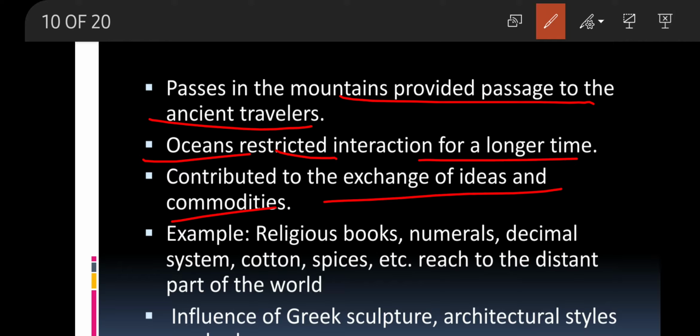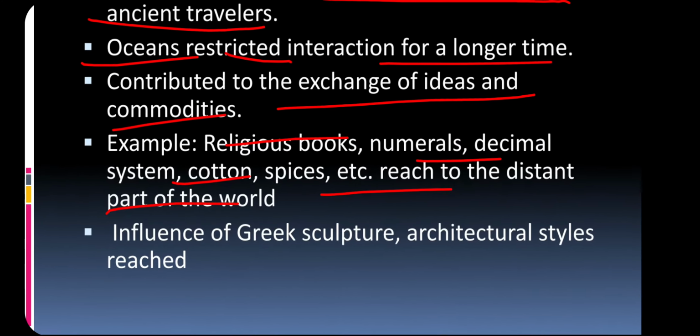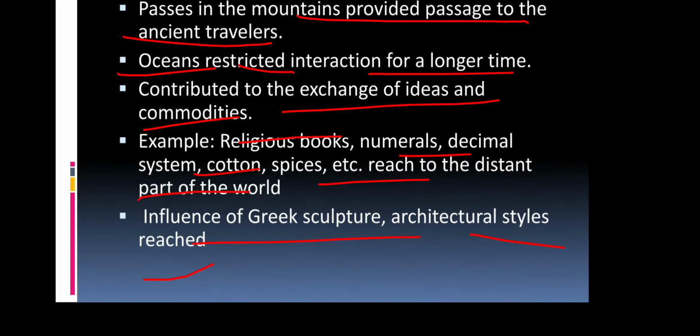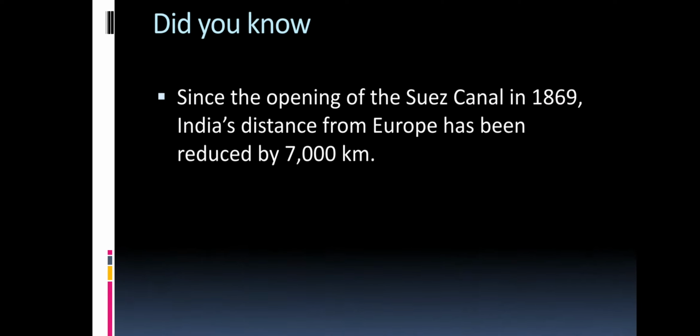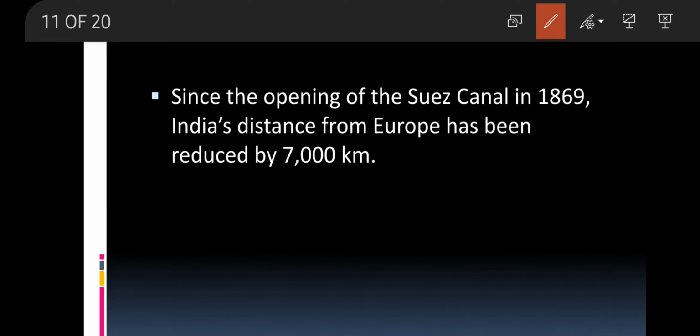For example, religious books, numerals, the decimal system, cotton, and spices all reached the whole world because we could trade with each other. Greek sculptures influenced us, architectural style is influenced, and Mughal style is influenced by many of them, right? This helps us know more about the country. Let's say Greece, let's say Italy, their buildings.